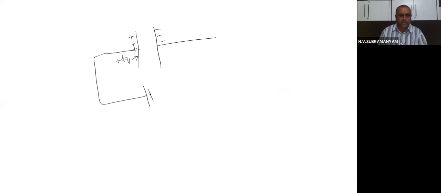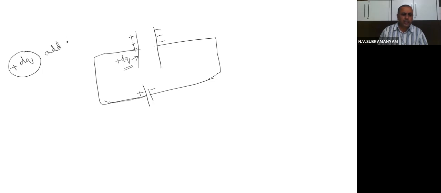So the battery is now trying to add additional charge plus dq to the plate, to the positive plate.